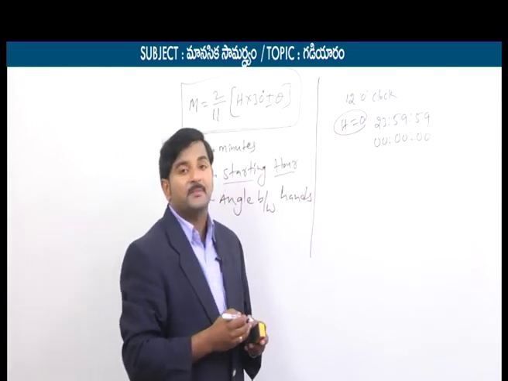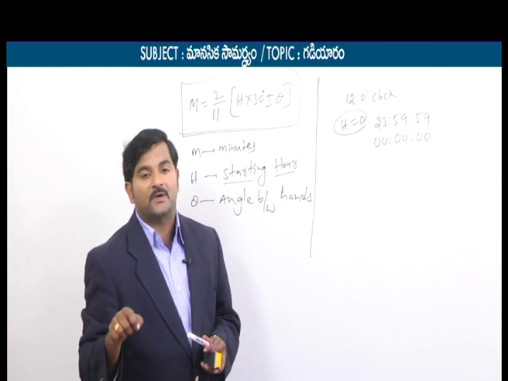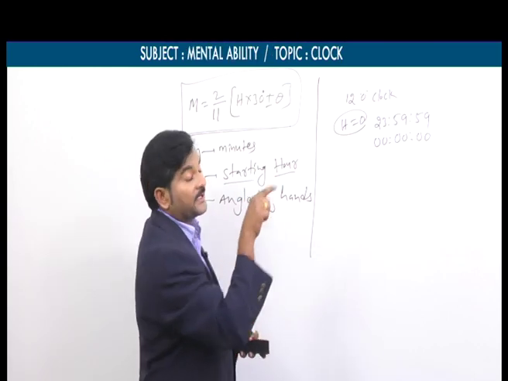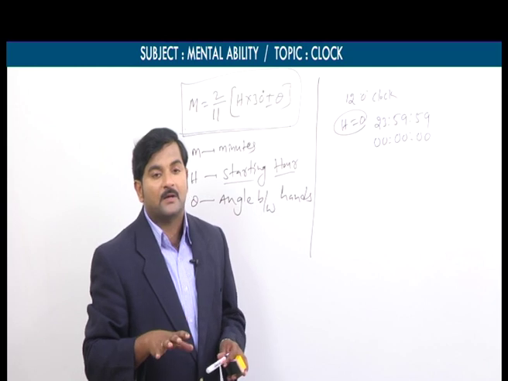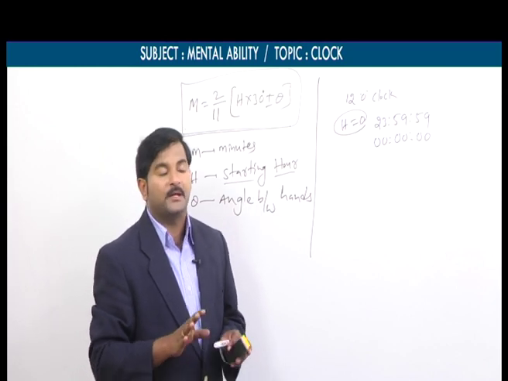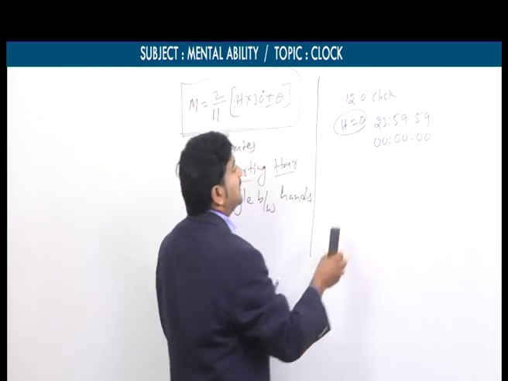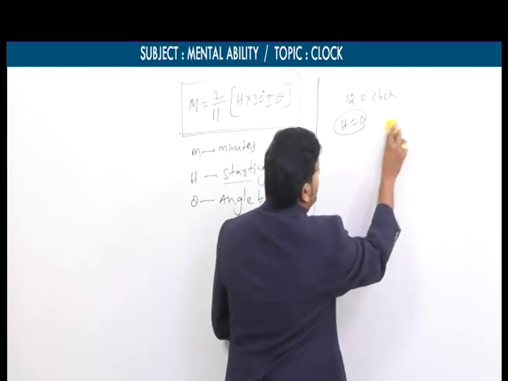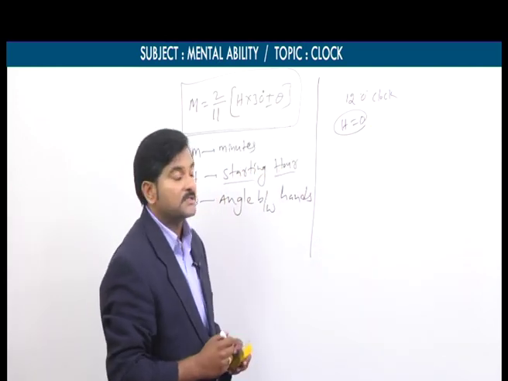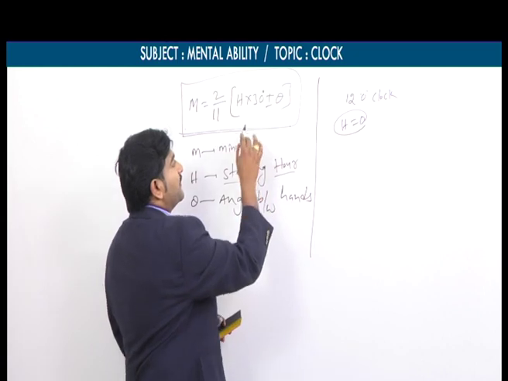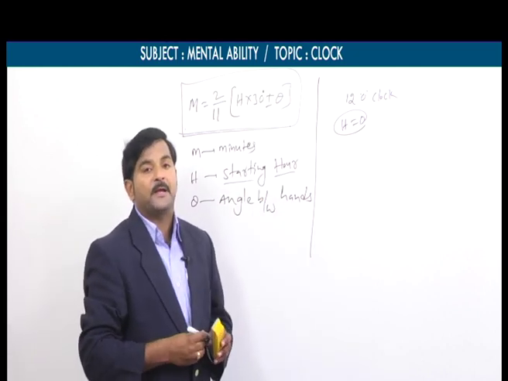00:00:00. What does it mean? A railway clock has 24 hours, so there we can take h equal to 24. But the clock we are discussing is only a normal clock. Since a normal clock has only 12 hours, we can take h equal to 0. That is the concept. Now, using this formula, we have 5 types of problems.